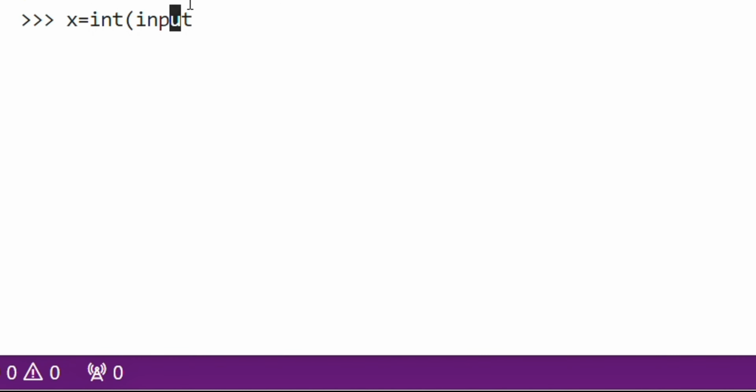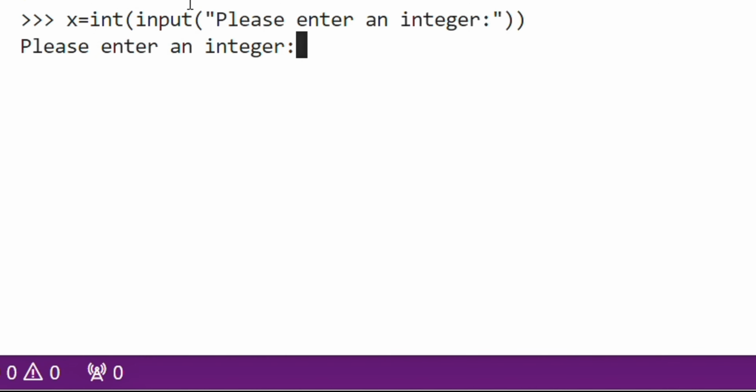So you will write input, and then "Please enter an integer", and then close the bracket. Now you can enter whatever integer you like, and then you can give the if statement.